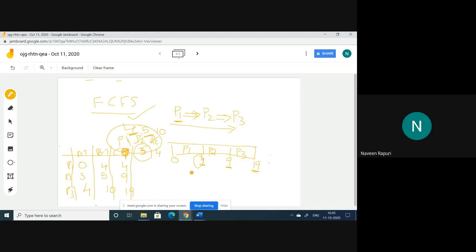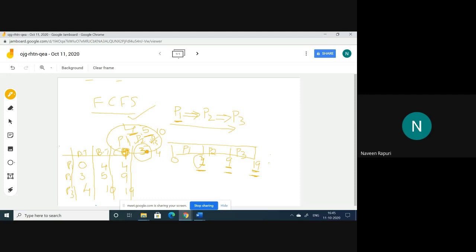So this is the completion time of P1, this is the completion time of P2, this is the completion time of P3. Completion time means after execution is completed, it moves from the run state to the terminated state. That time is called the completion time.